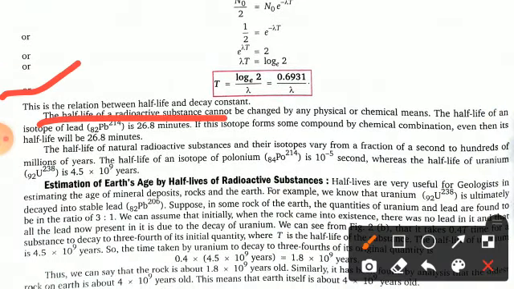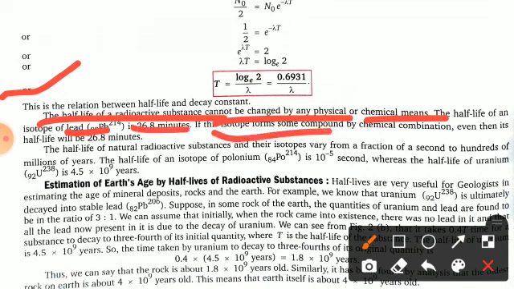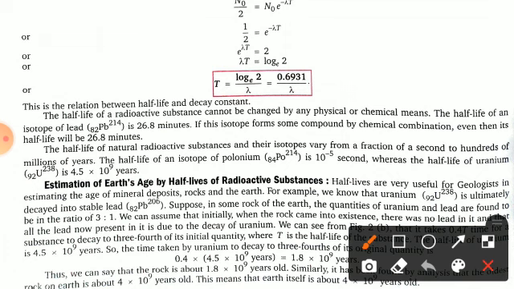Now the half-life of a radioactive substance cannot be changed by any physical or chemical means. The half-life of an isotope of lead is 26.8 minutes. So if the isotope forms a compound by chemical combination, even then its half-life will be 26.8 minutes. Clear? So just remember the formula. This is the important one, and you have to solve the numericals over this also.